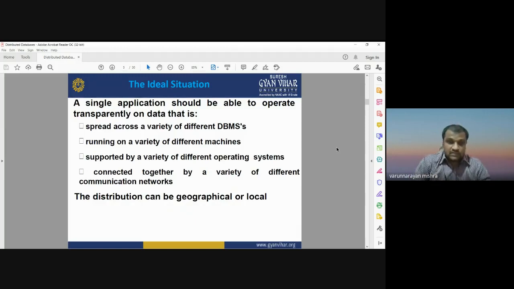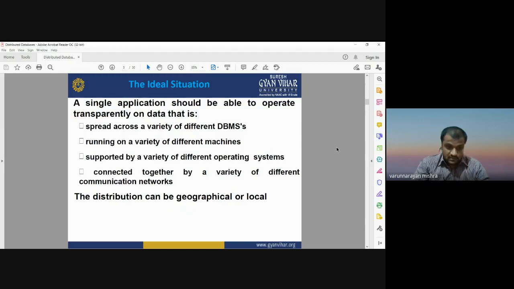Maybe in one computer there is a Windows operating system, and in another computer there is Unix or Linux. Whatever operating system you use, the databases stored on various computers with different operating systems can be supported by this distributed database management system. And all the machines are connected together by a variety of different communication networks. We may use different communication networks to connect the different computers that have the database.